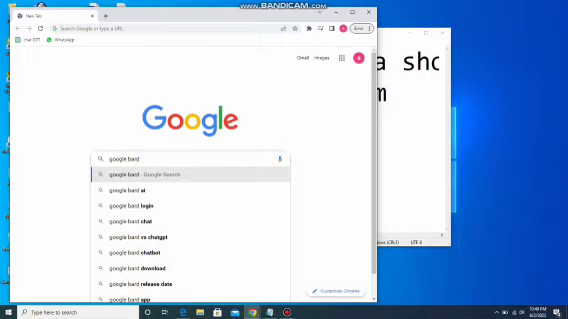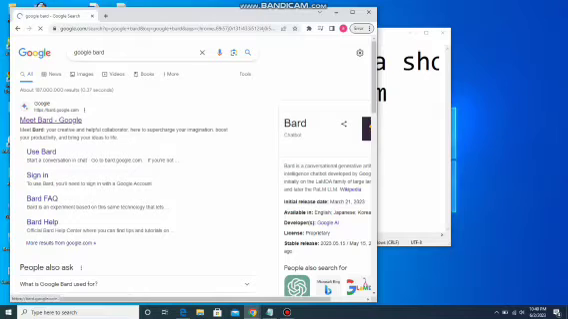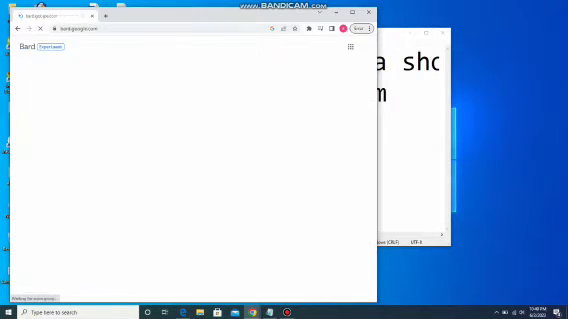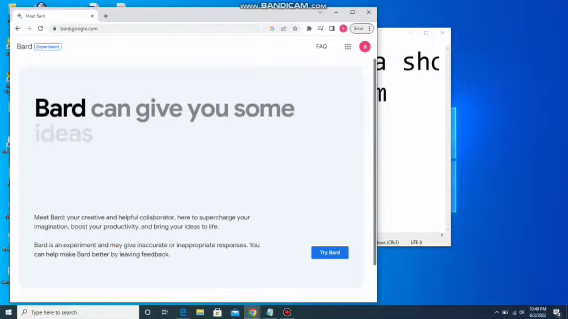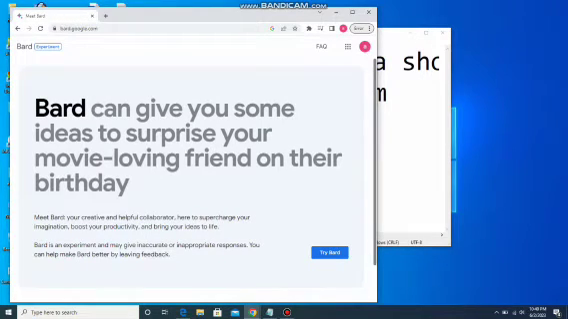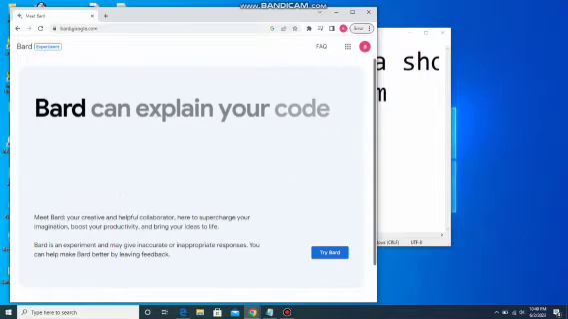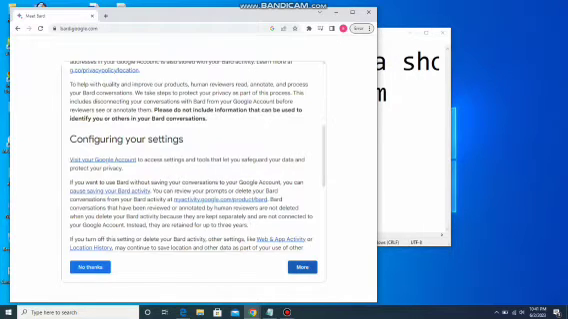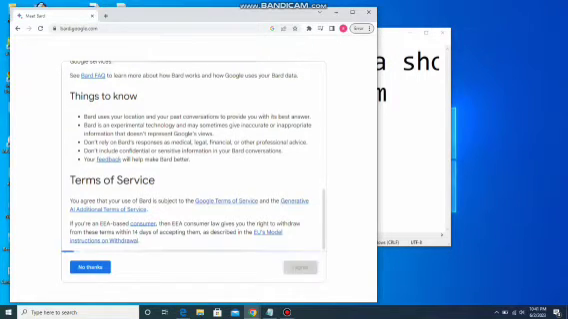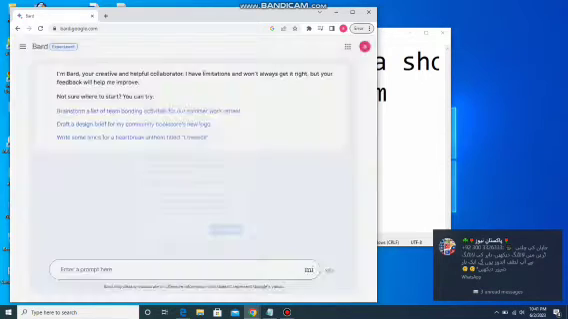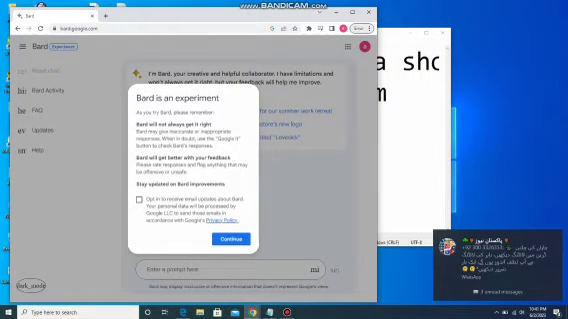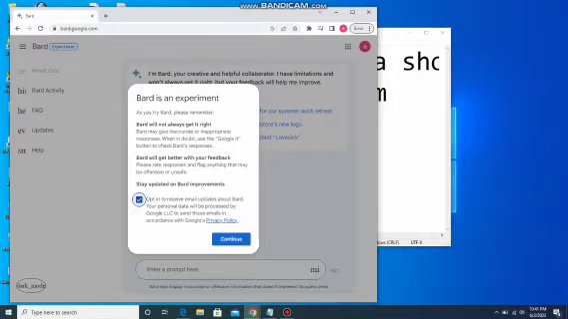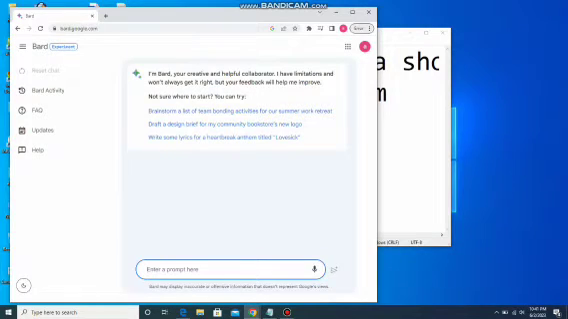Here's our first search for Google Bard. Here's the first website. Then we open this website and you can see that some things are written here, and here is Try Bard. So we select it, and here are the terms and conditions of Bard. So we get more, allow the permission, and continue.